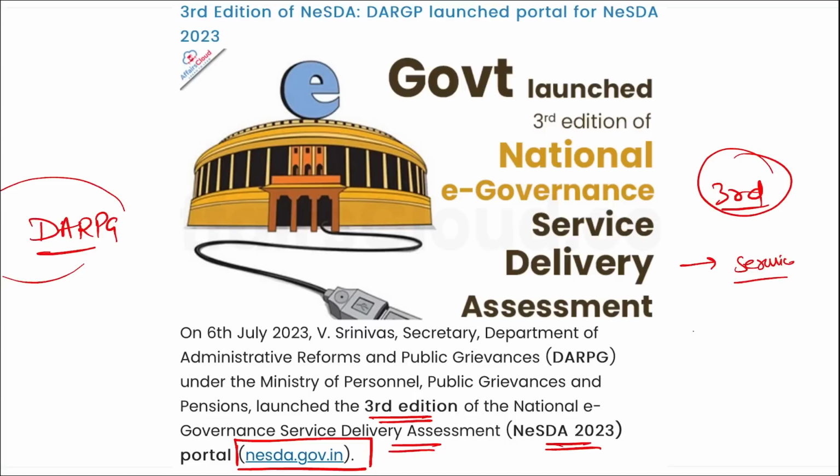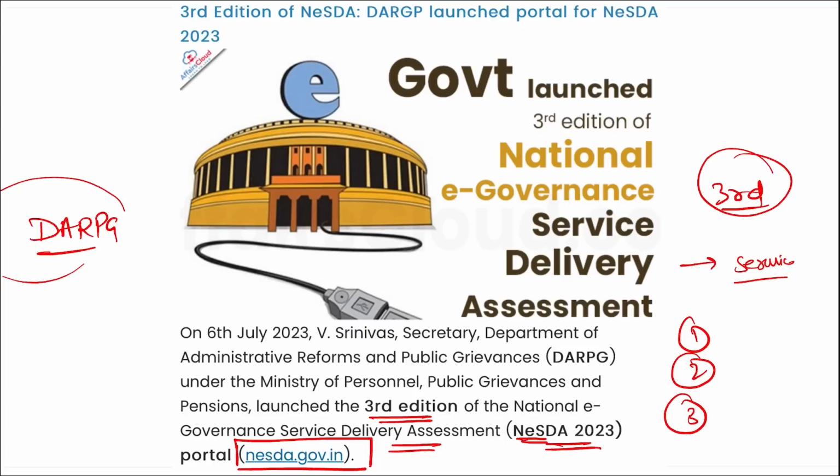Correct? Then if we talk about the framework for NESDA 2023, it was established under three dimensions. First is your portal coverage, second is your mandatory services coverage, and third is your assessment parameters. Right? Then this NESDA is a biennial study undertaken by the DARPG. It is to enhance e-governance service delivery in the union territories, in the states and the central ministries, which will help to improve the citizen-centric delivery of services.